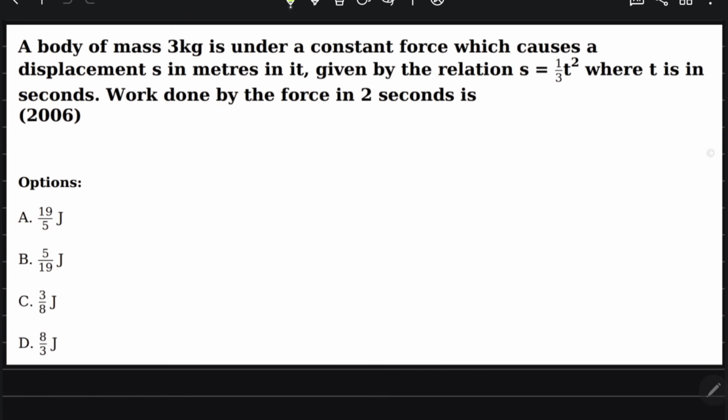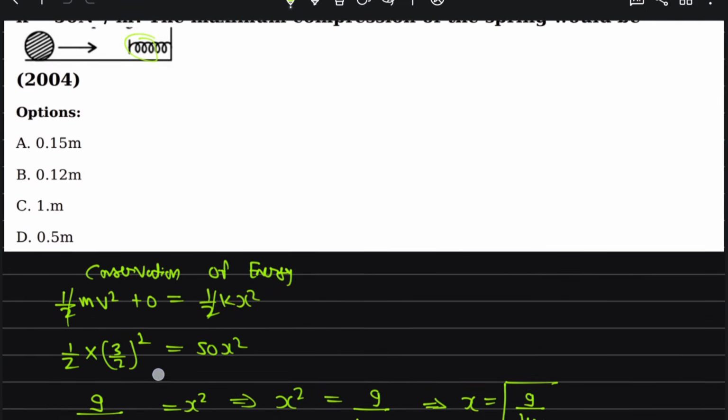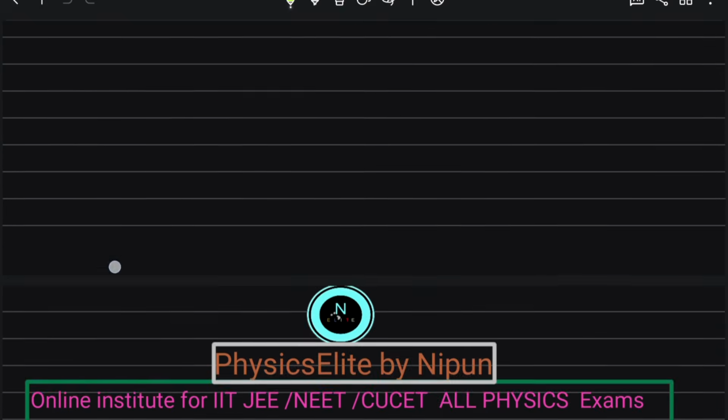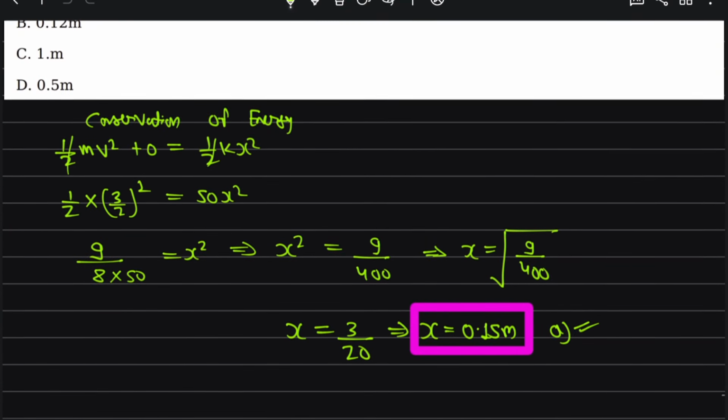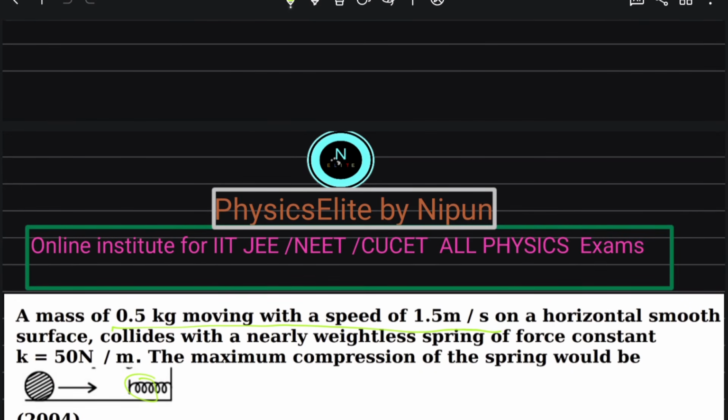A body of mass 3 kg is under a constant force which causes a displacement. So I think this is enough. After that we proceed. This is our question number 2006. Till 2005 we have completed, and the other questions we will complete in the next video.